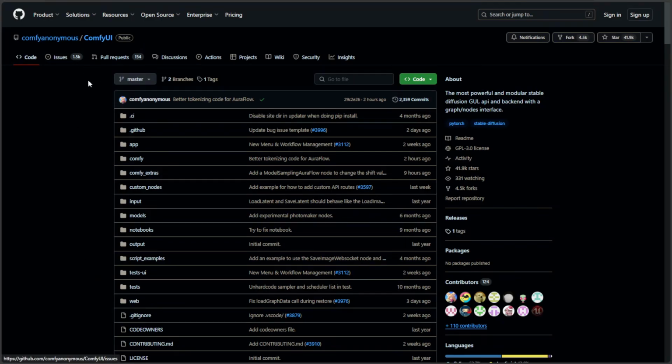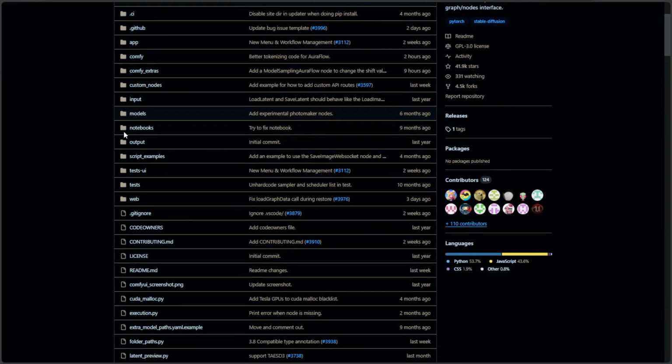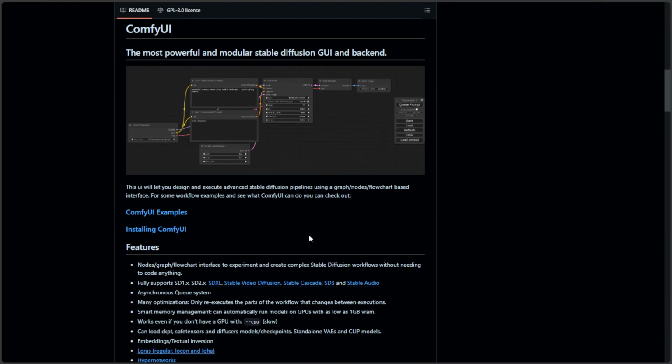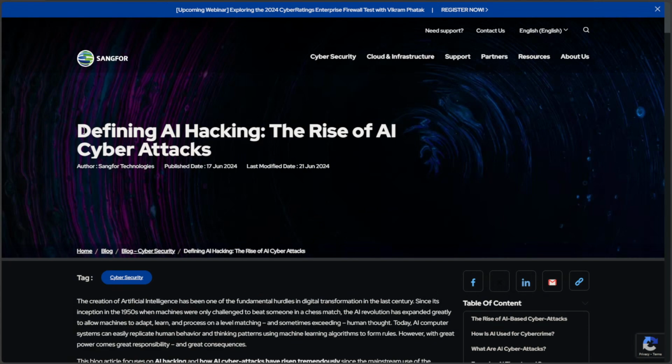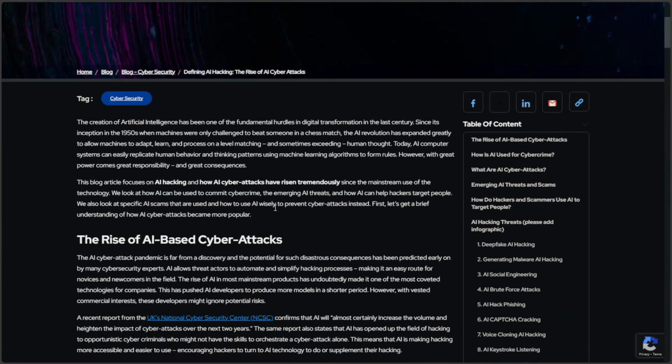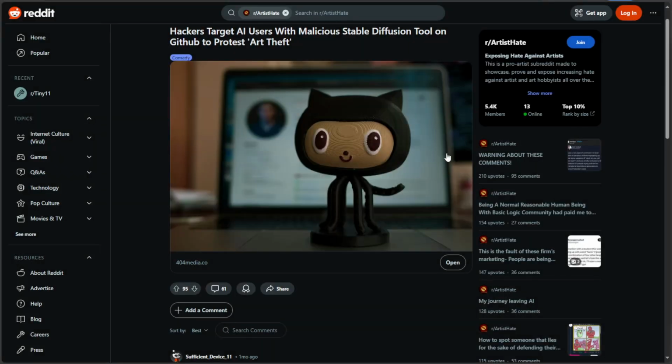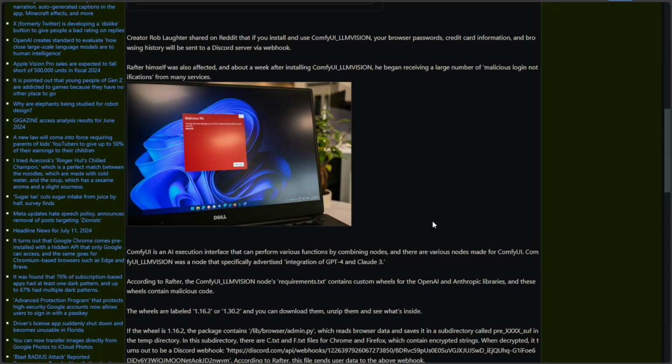As requested by one of my subscribers, for ComfyUI tutorials, I was experimenting and understanding the workings. I came across an article titled AI Cyber Attacks. Given the rapid growth of generative AI, it's no surprise that hackers would want to capitalize on the chaos. I delved deeper into the topic and was shocked by the reports and articles I came across.